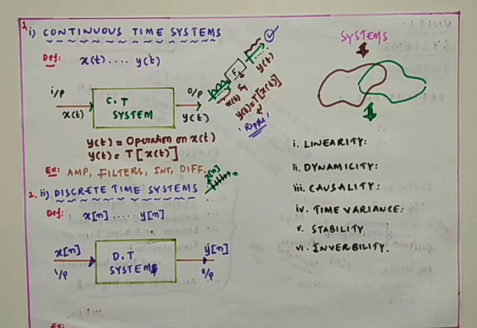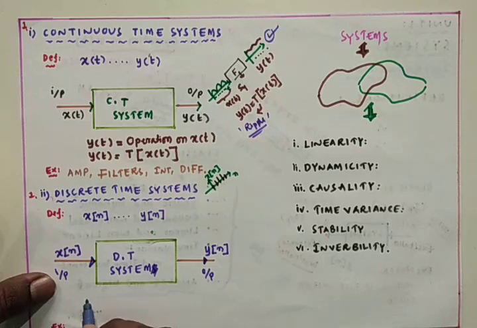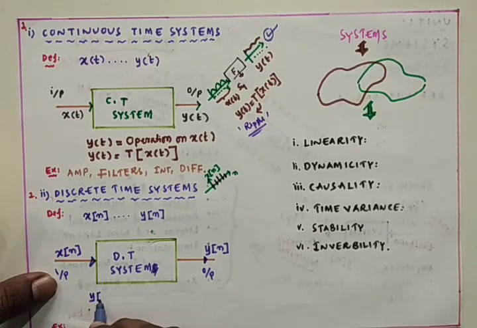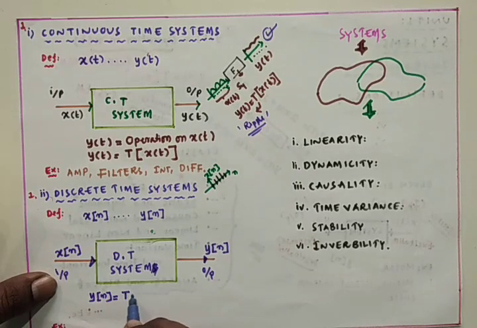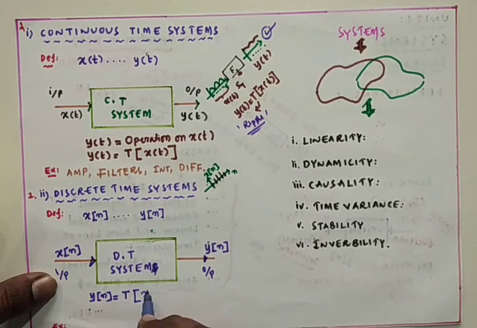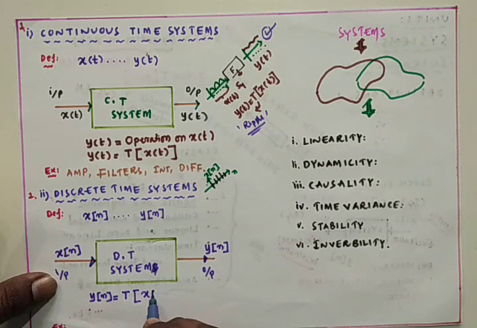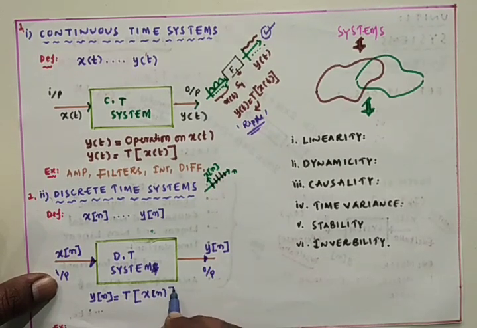This output is sometimes called the response. So the mathematical representation will be y of n equals some transfer function applied on x of n.